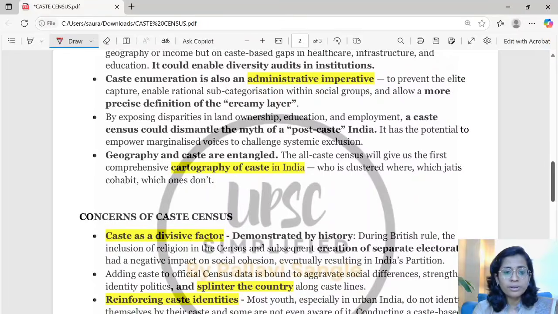One other important aspect is, if the caste census is established, we can have a correlation of geography and caste. So we can have the first cartography of caste in India. We can see who is clustered where, which jatis cohabit, and for which sections we can take important decisions for their betterment and upliftment. So the caste census will help in a lot of aspects.